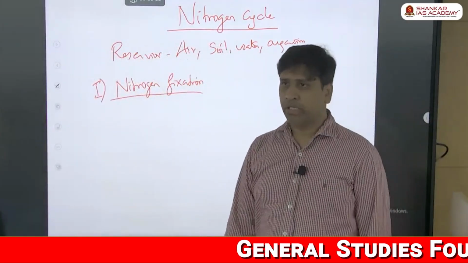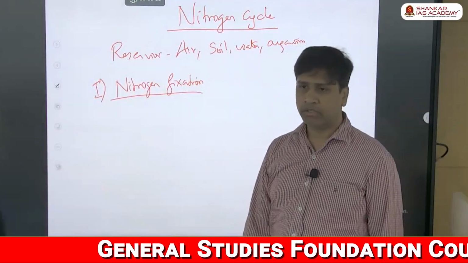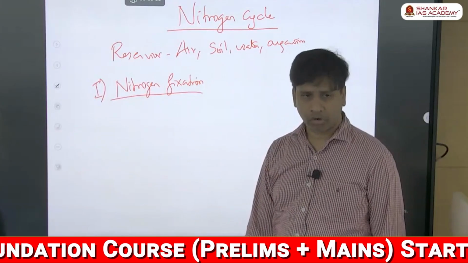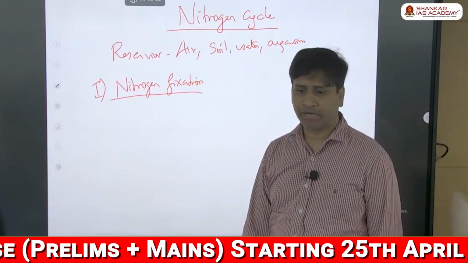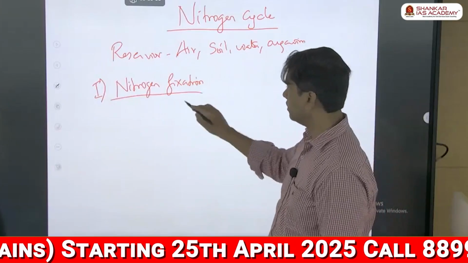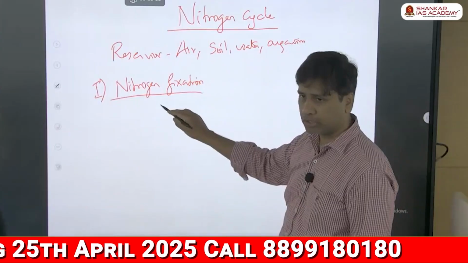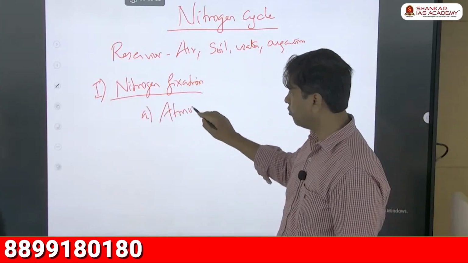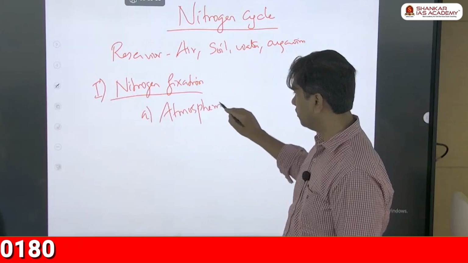Comparatively, this cycle is a little complex. So how is the nitrogen fixed? Even though nitrogen is non-reactive, in one condition nitrogen can react. This is in your atmosphere, at a high temperature. So the first one is atmospheric fixation.